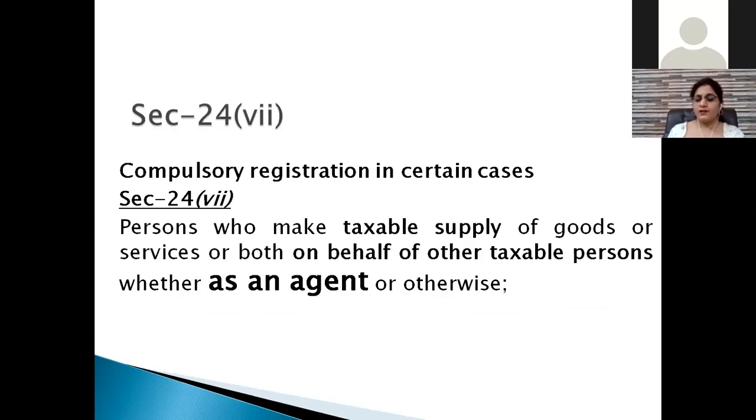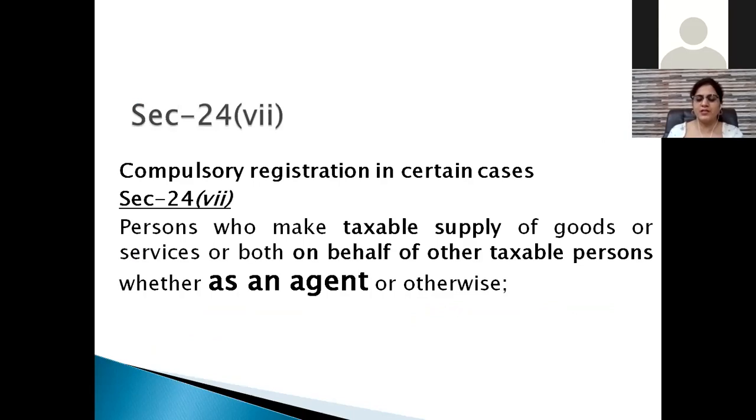Now once you identify him as an agent, he will be covered under section 24 subsection 7. It means every agent is required to get the registration. It means it is mandatory. The threshold limit is not applicable on agents.